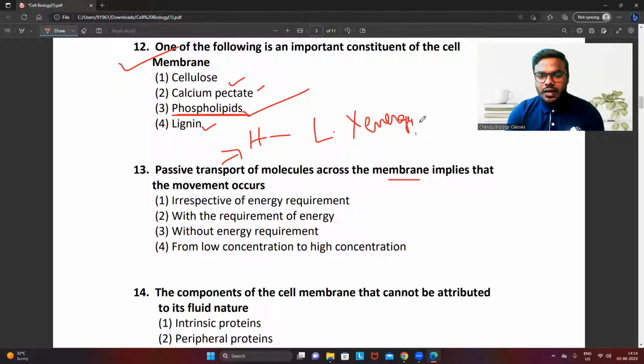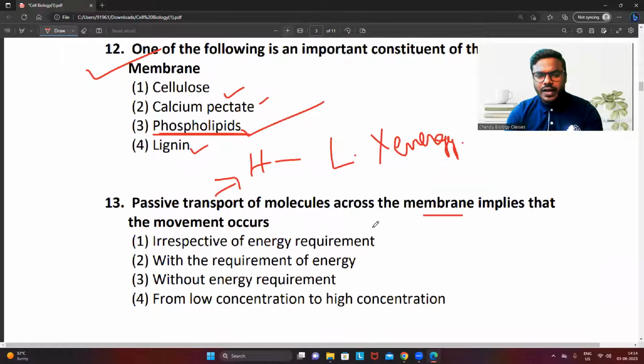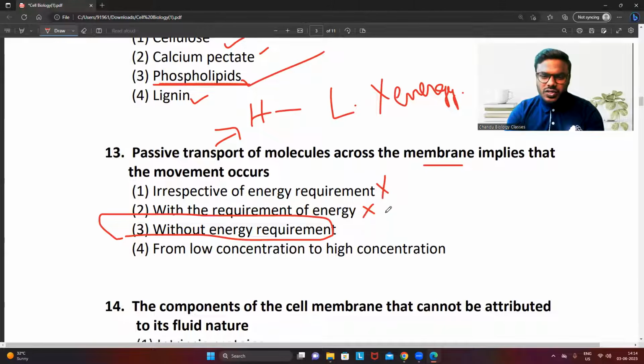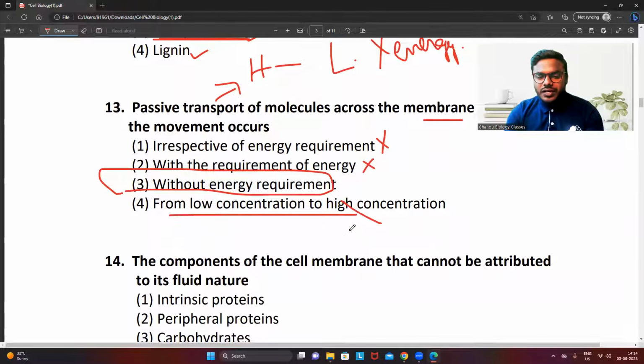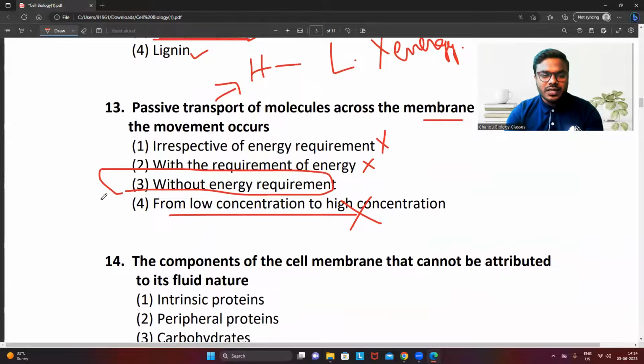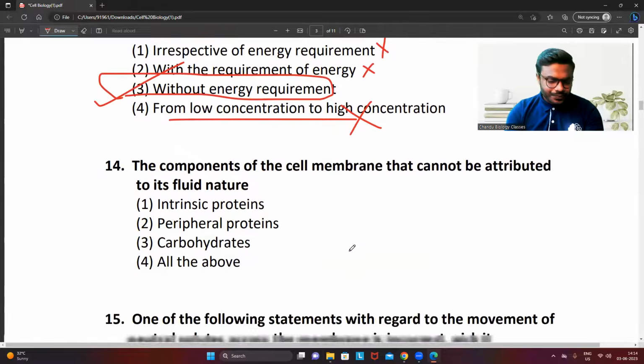Without energy requirement. Direct straightforward question. So what will be the answer? Undoubtedly, without energy requirement. Option 2 is wrong. Irrespective of energy requirement, that is also wrong. From low concentration to high concentration is wrong, it always moves from high to low. Hence, the correct answer is what, friends? Option 3 is the most appropriate answer.